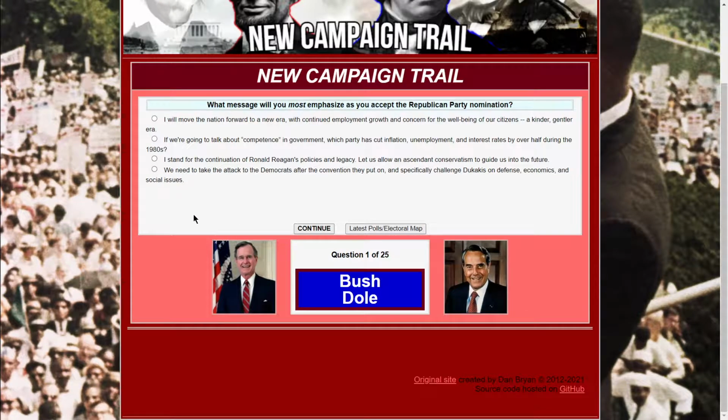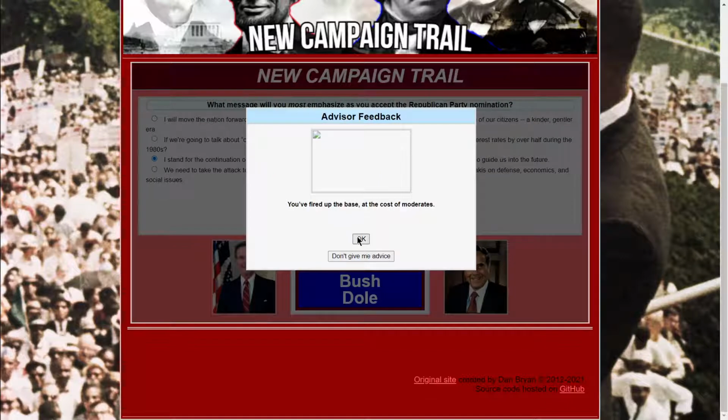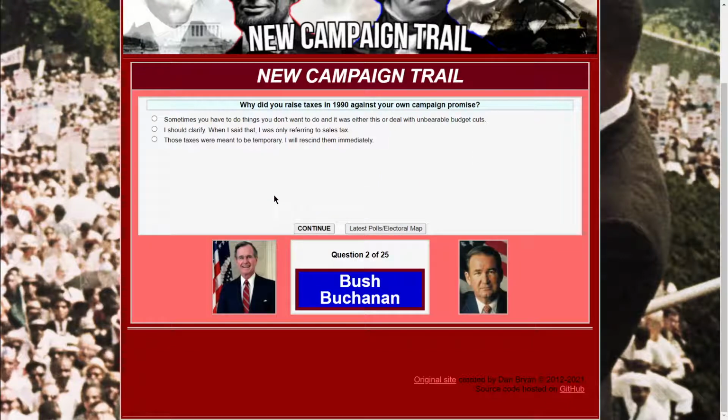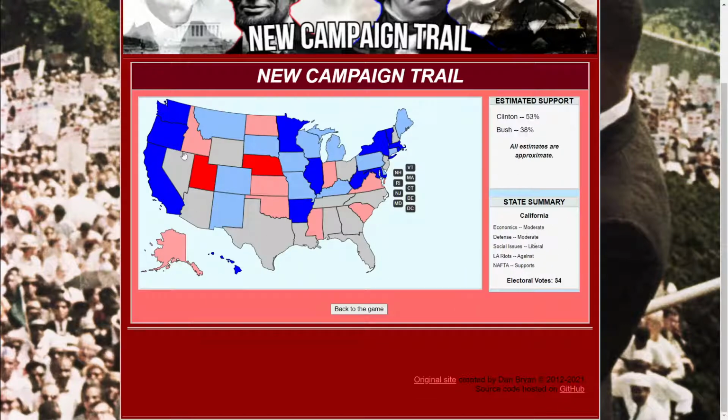So this is the 1988 one. So he already messed this one up. Anyways, we'll just click this one for the sake of it. All right. Why did you raise taxes in 1990 against your own campaign promise? Ouch. Now, you can see the map as it is now in 1992.